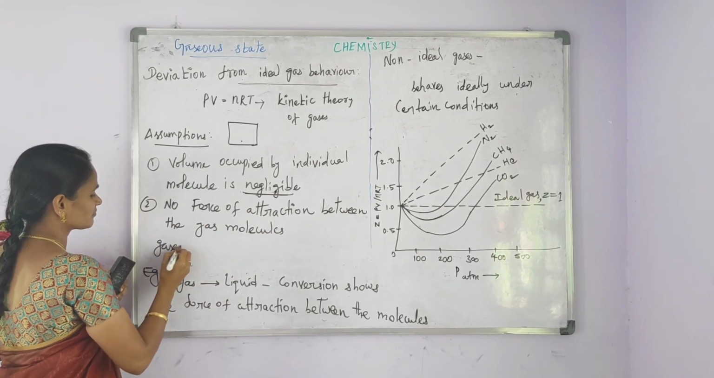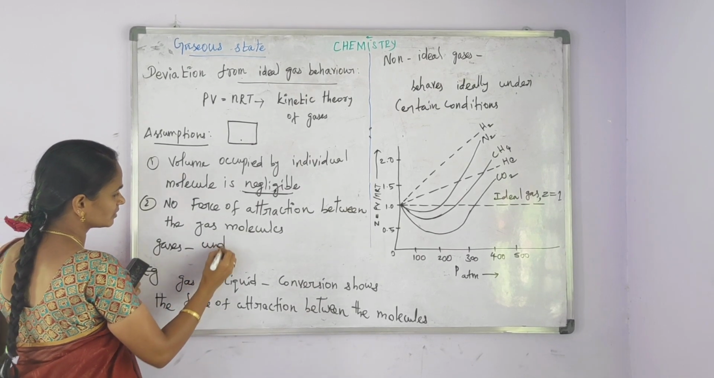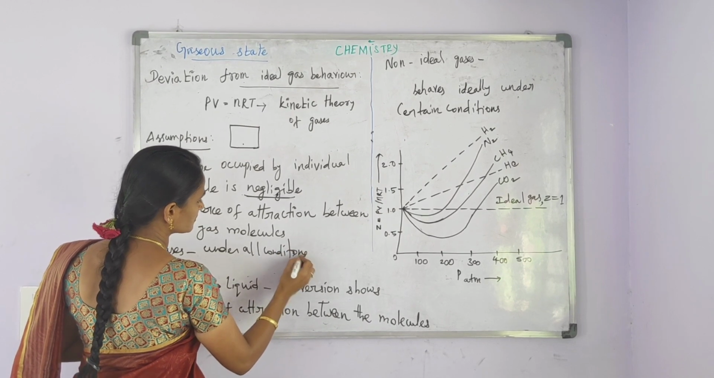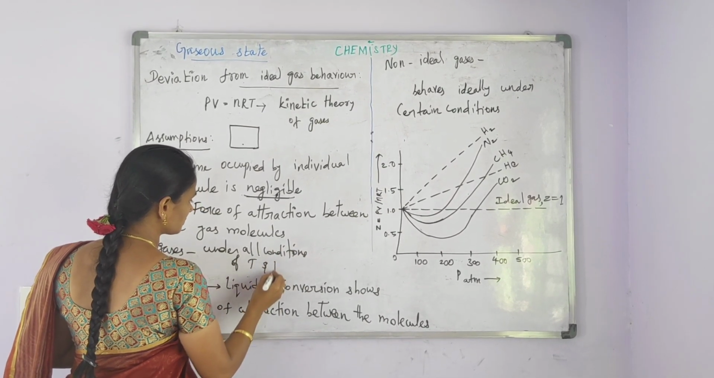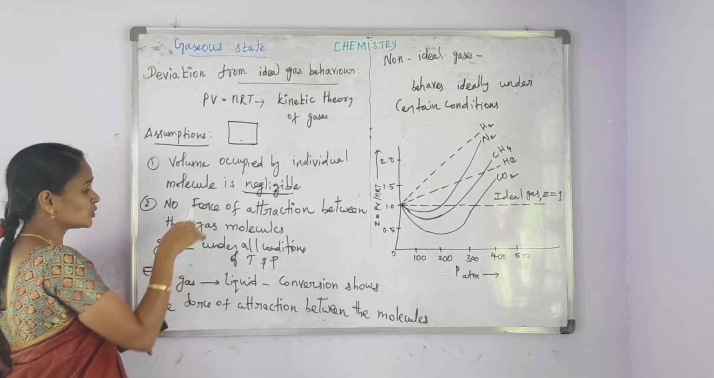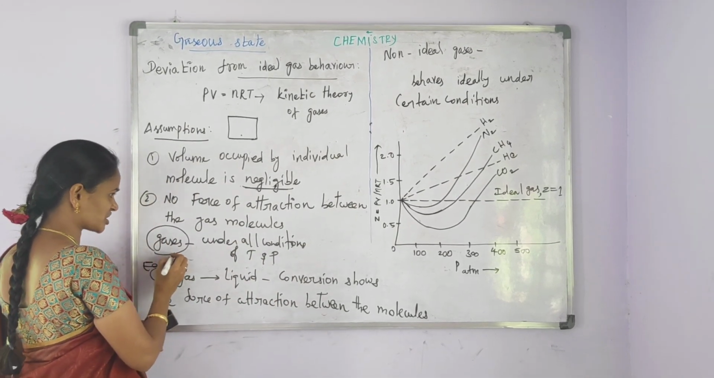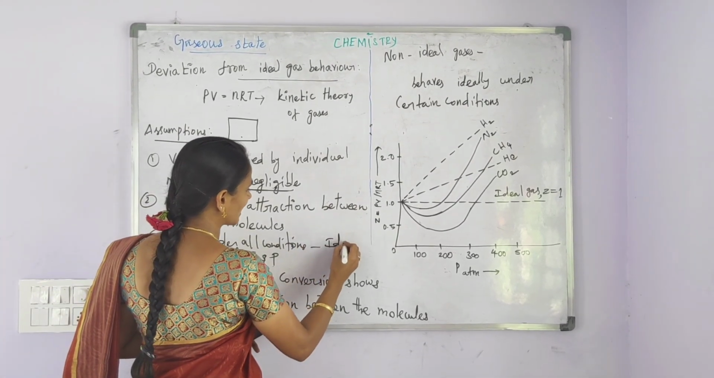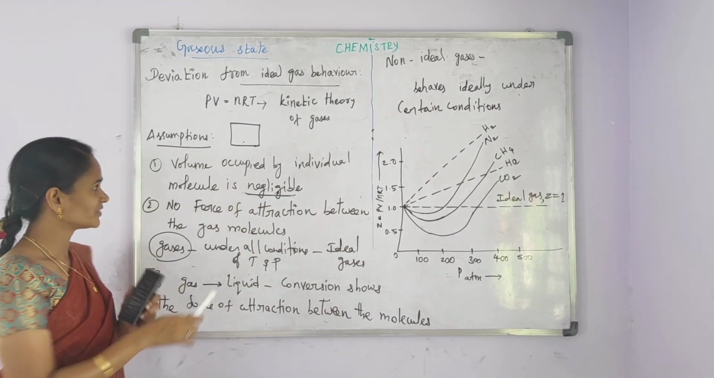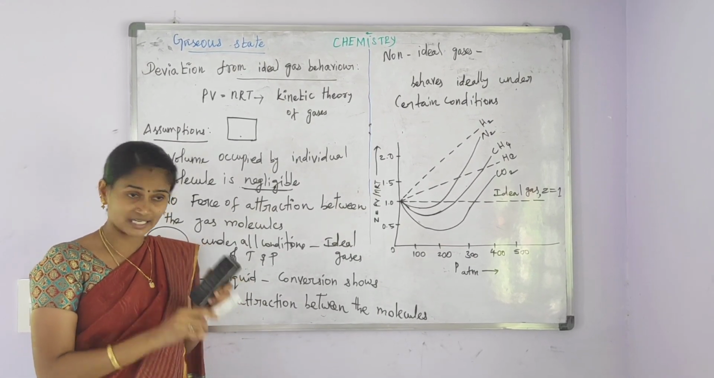The gases which obey these two assumptions under all conditions of temperature and pressure, such gases are called ideal gases. But in reality, these two assumptions are not possible under all conditions.